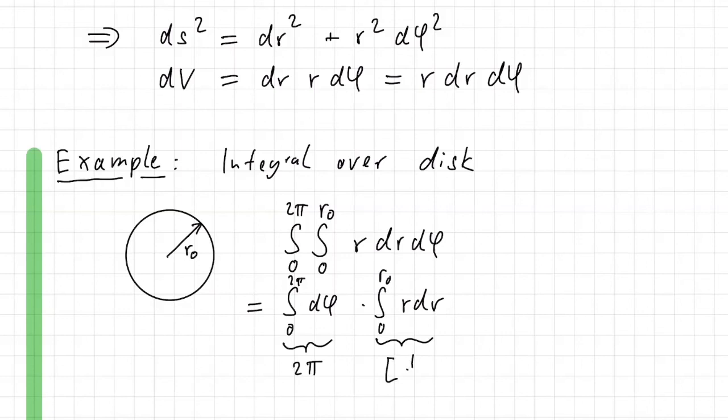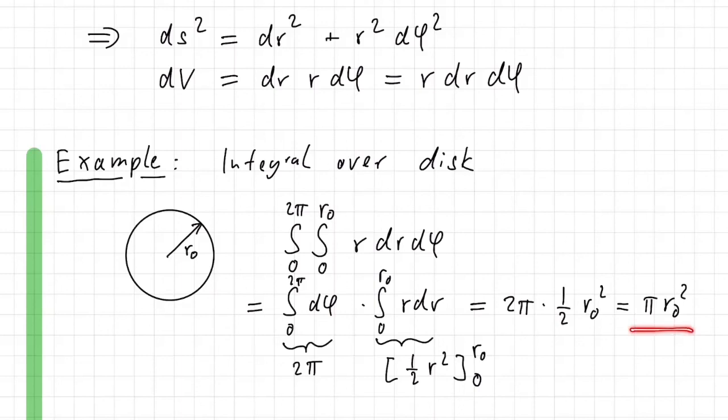We take 1/2 r squared and enter the boundaries 0 and r0. So in total, we get 2 pi times 1/2 r0 squared minus 0, but that you don't have to write. If we collect everything together, we get pi r0 squared. And this is, of course, just the area of the circle. That's what we're supposed to get if we integrate just a constant 1, because then the integral will just give you the area over which you're integrating, and that's pi times r0 squared.